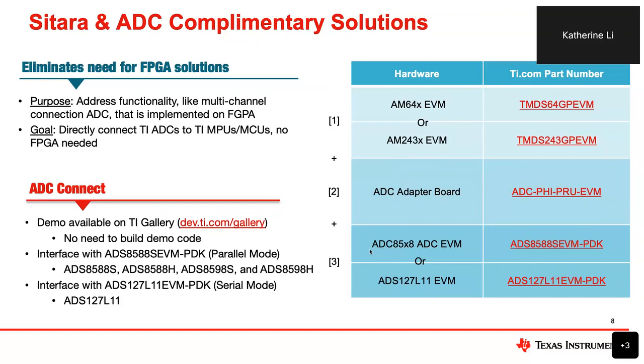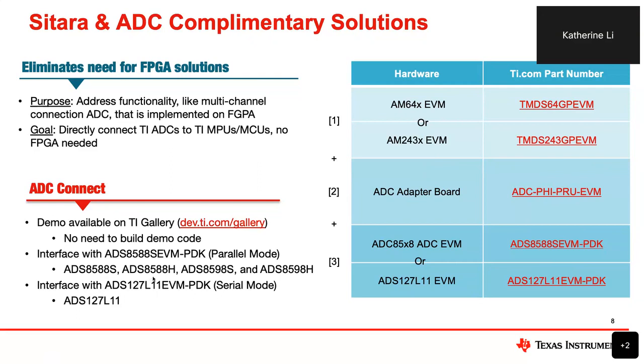Here we provide two examples: the ADS8588 EVM, where you can swap in different ADCs based on your system requirements, or you can choose another one with the ADS127L11 EVM. So either one will work.